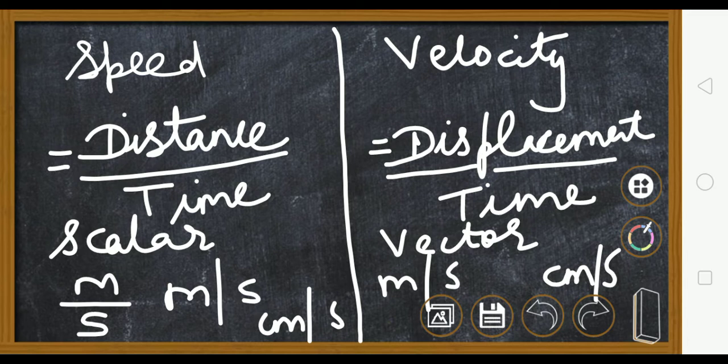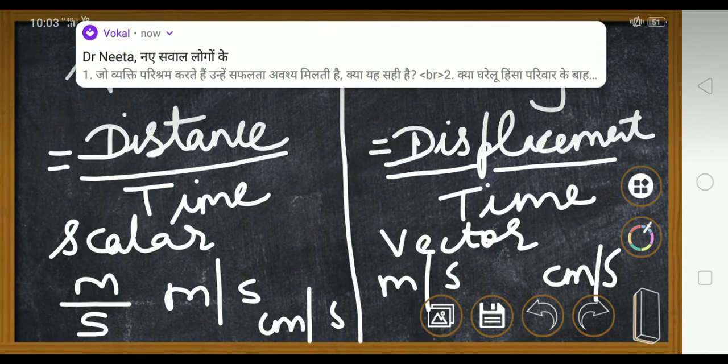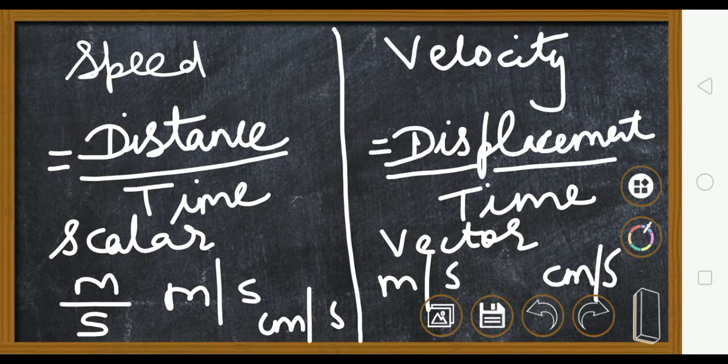So I think this is clear, the difference between speed and velocity. Speed is the rate of change of distance with time, and velocity is the rate of change of displacement with time. Or you can say the same definition of speed you can write for velocity, only you have to write that in a specified direction. Speed does not have direction, velocity has direction.